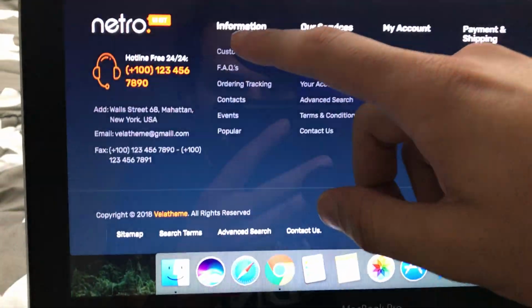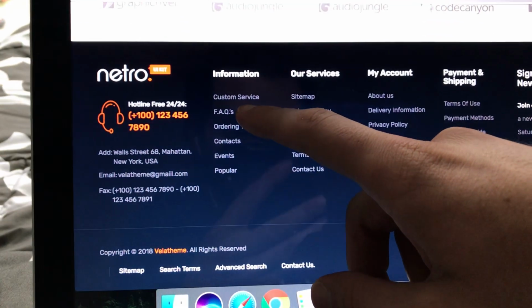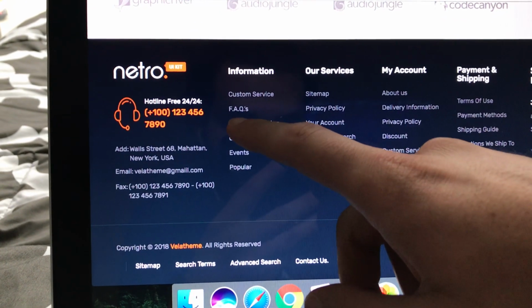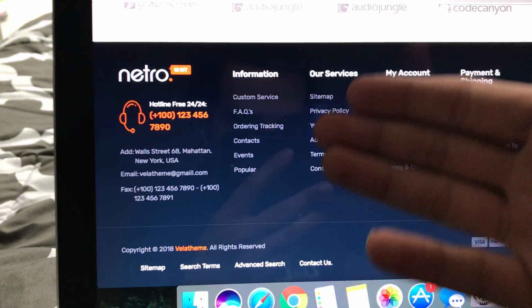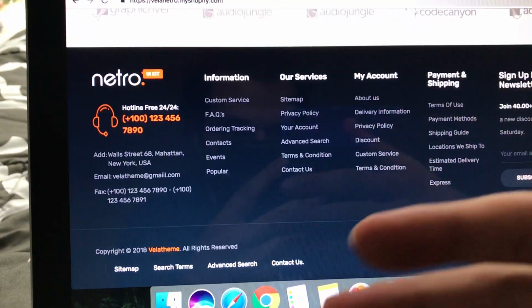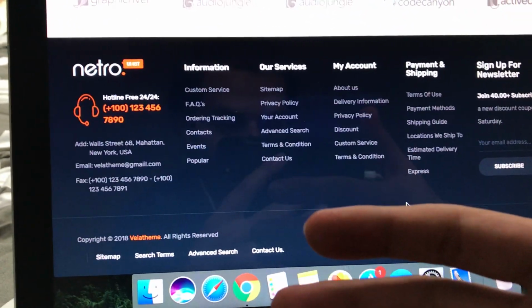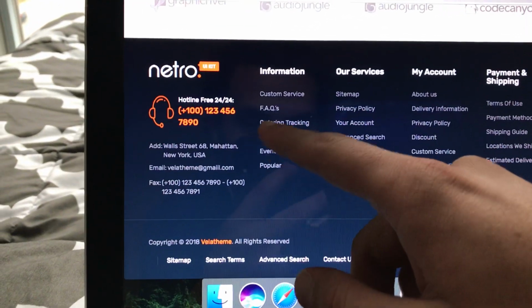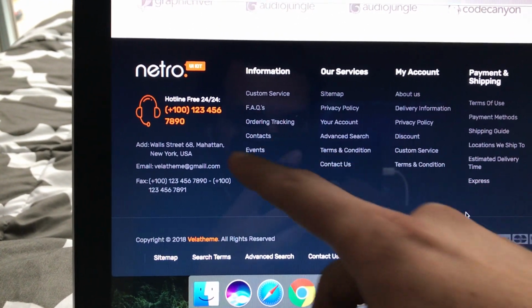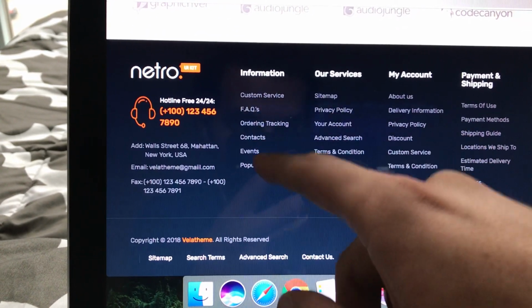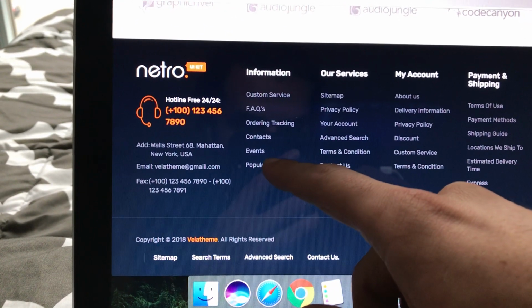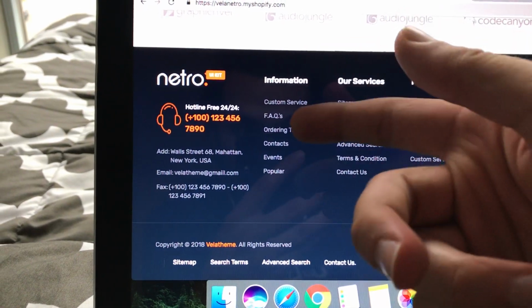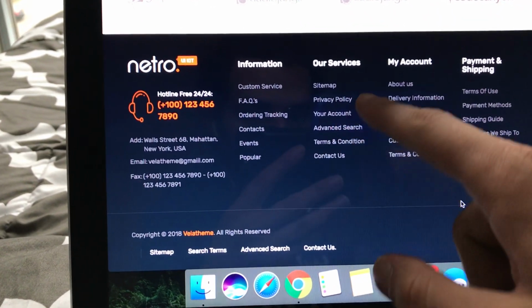So my information, customer service, you can just say contact us. Fax, I'm not too sure if you guys do want to do fax, maybe put in some random questions that customers would ask and then you put an answer to it. But if not, that's totally fine. Order tracking, I do want a page for that. Contact us, you could have just replaced that one. I don't need these two. Maybe if you can think of other pages that you can create for information, that'd be cool.